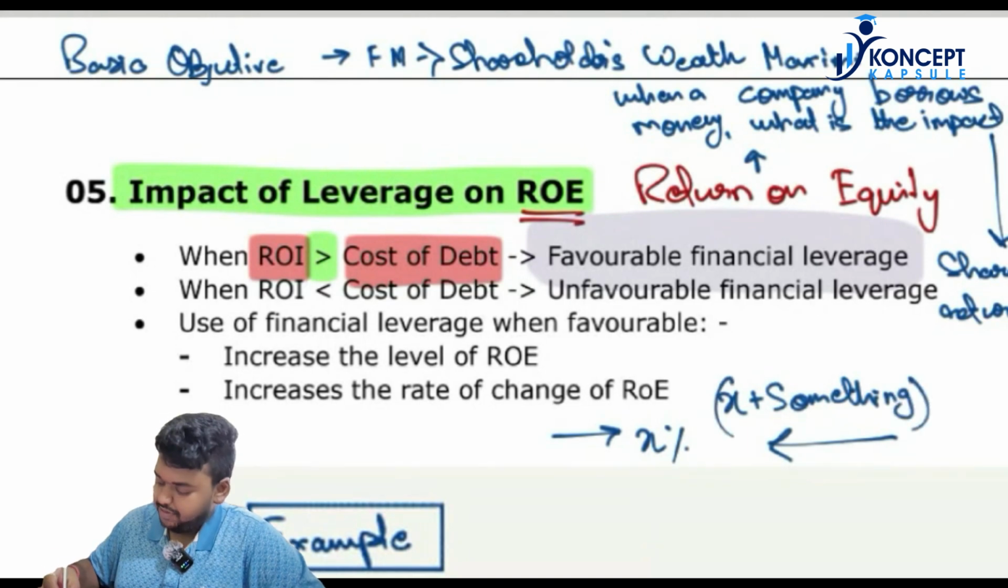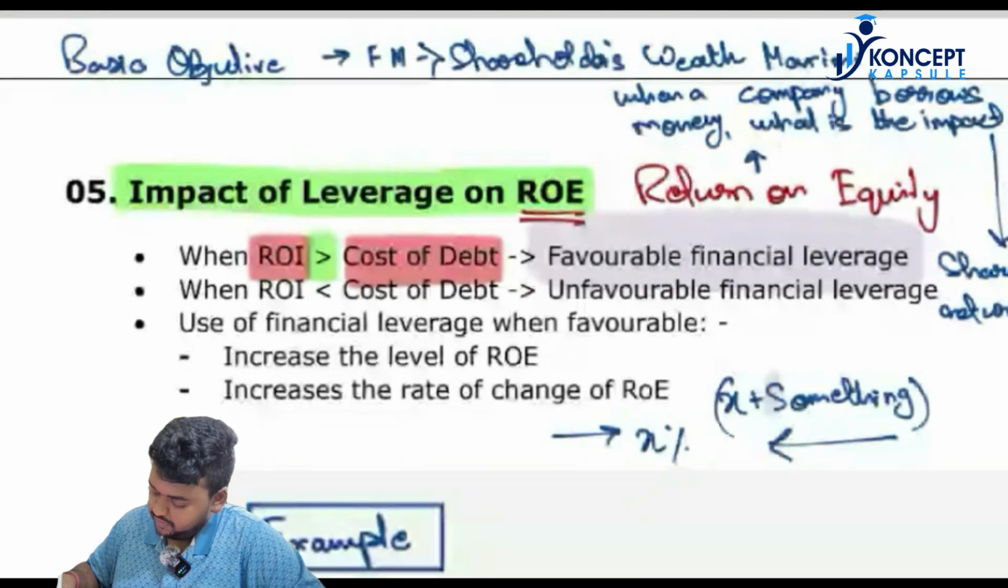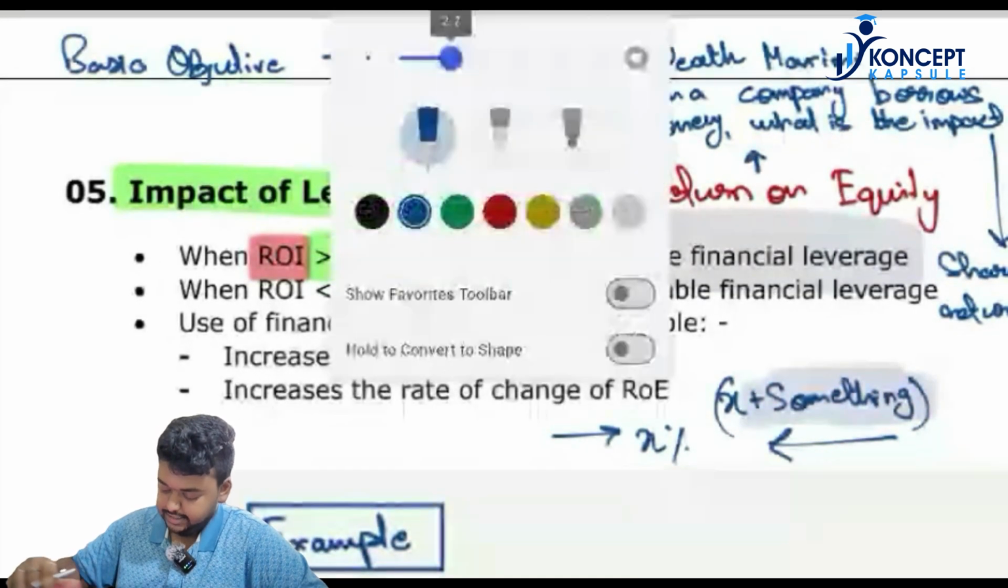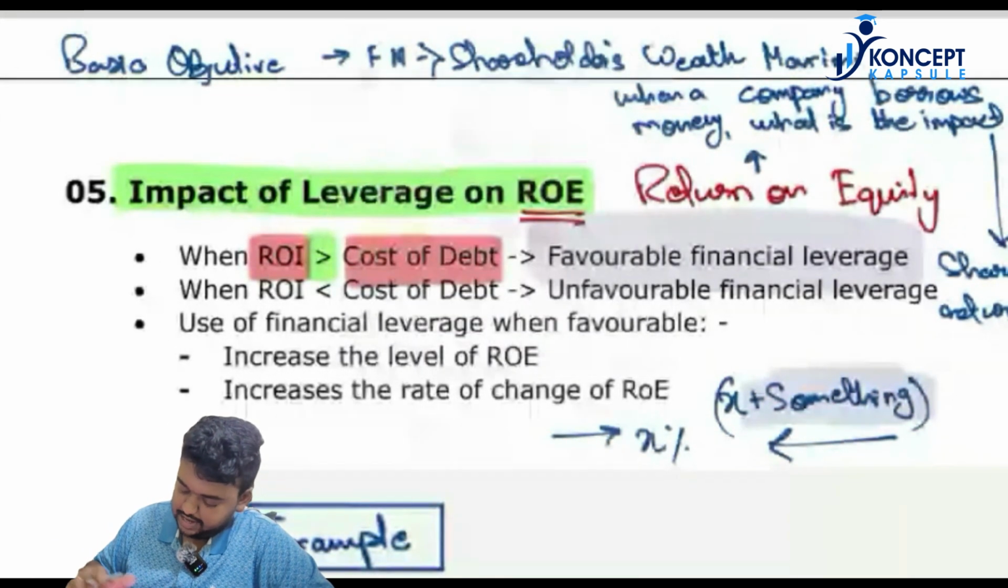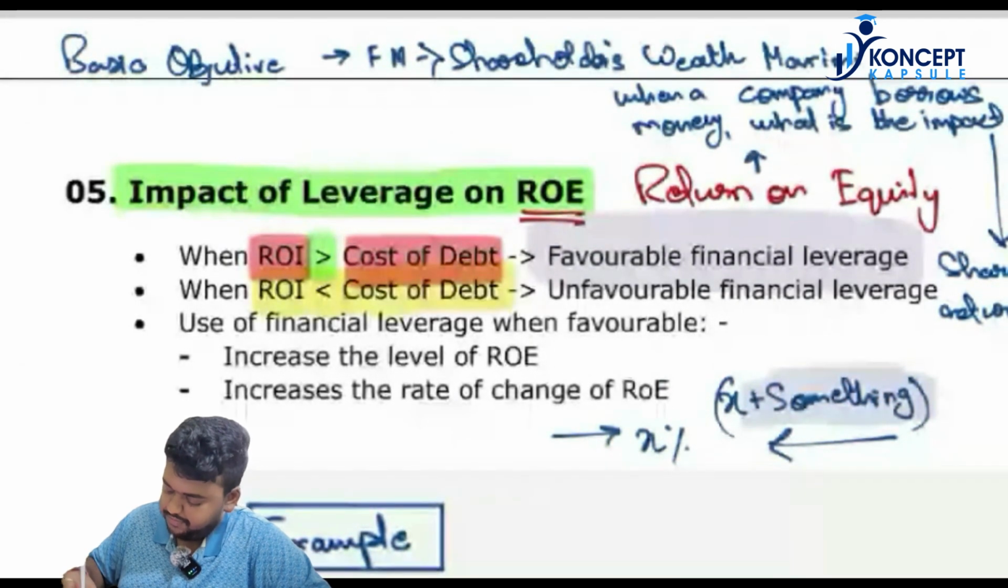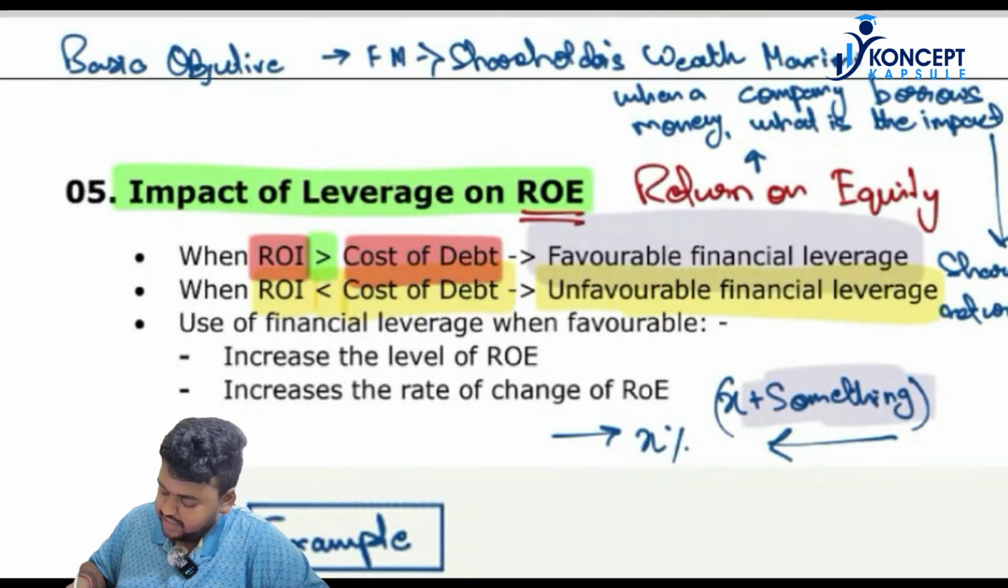So what is the company left with? The company is left with something. Correct? Okay. Second situation, what it is saying is that if the return on investment is lower than the cost of debt, it is known as unfavorable financial leverage.